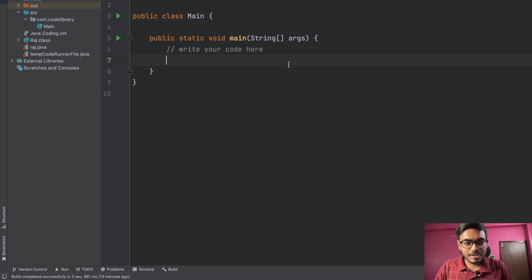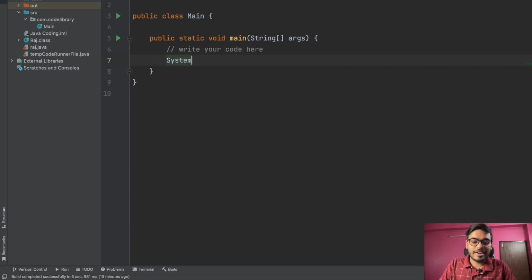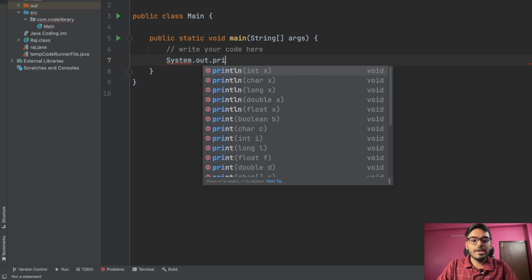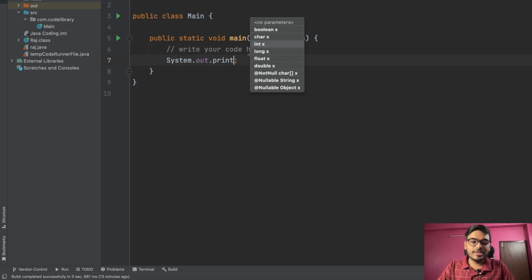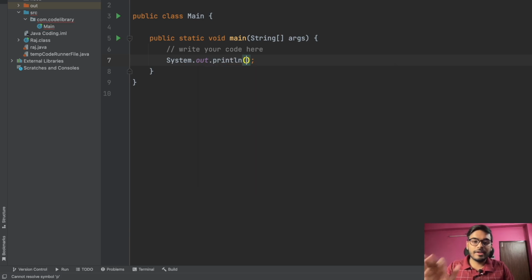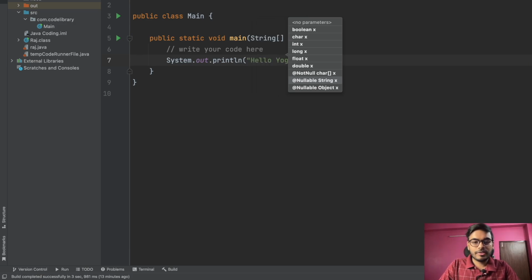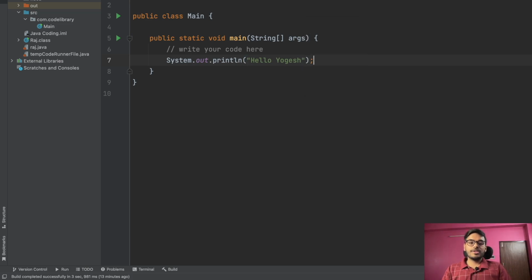First of all, let's start with our first basic program, that is, we have to print something. So we can write System.out.println, and you can see some suggestions are also there. If I try to write println, you can see that it's a void type, and I can directly click here and write everything. I am trying to print hello Yogesh, right? This is the very first program, and I'm printing hello Yogesh, right?